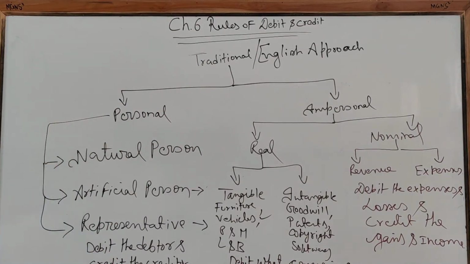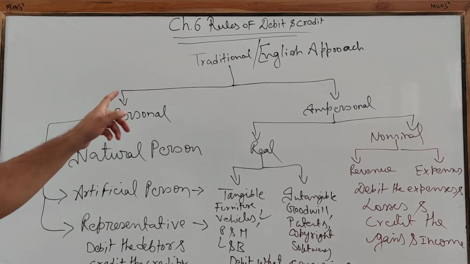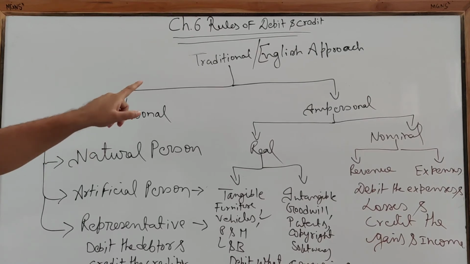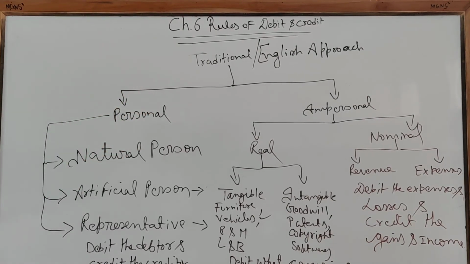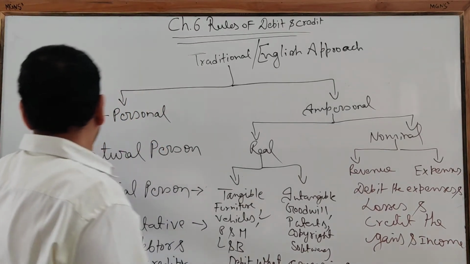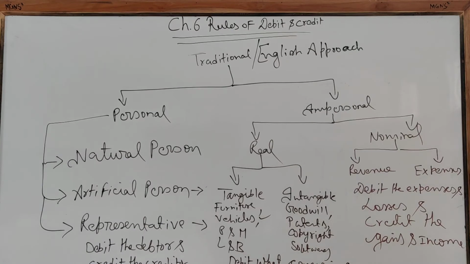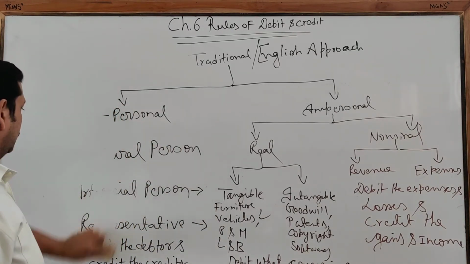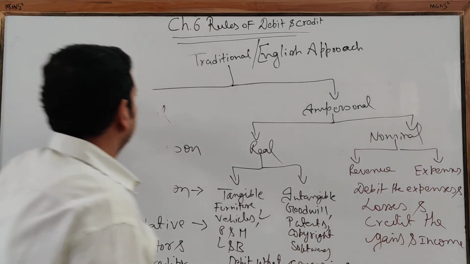Another classification is the modern classification, or accounting equation classification, or American approach. We are not going to follow that. We are going to follow this system only. Clear? Because we have adopted our accounting system from the British, so we are going to follow this traditional or English approach. Okay? In the previous class I solved one example, but I can solve one example from the American approach view. Clear? I am erasing this. Hope this has become clear to you.